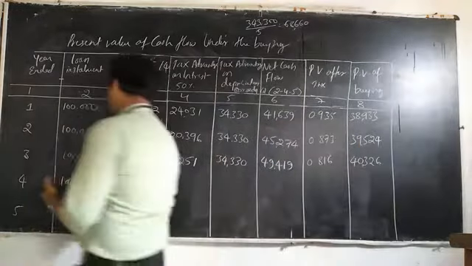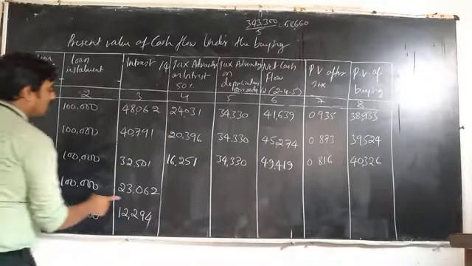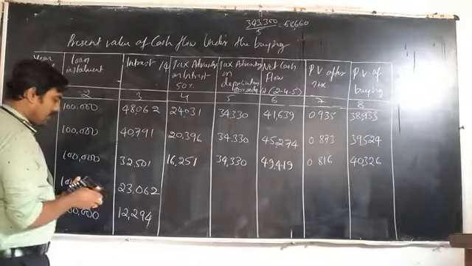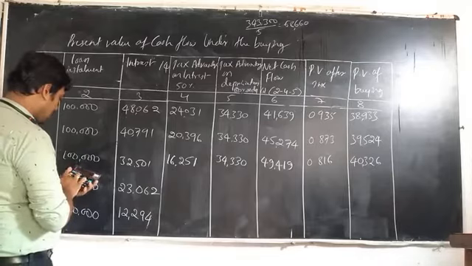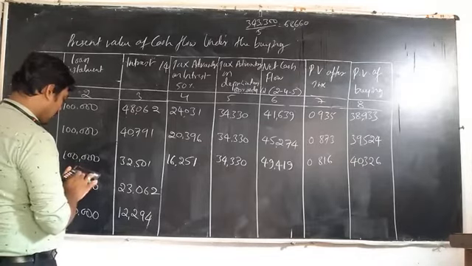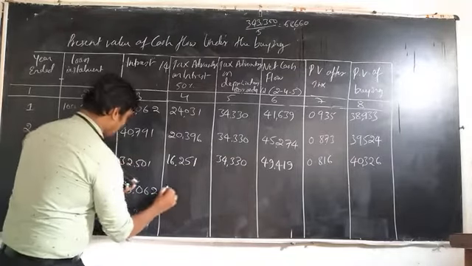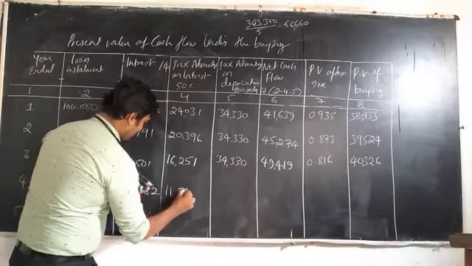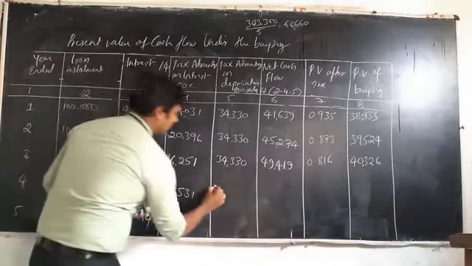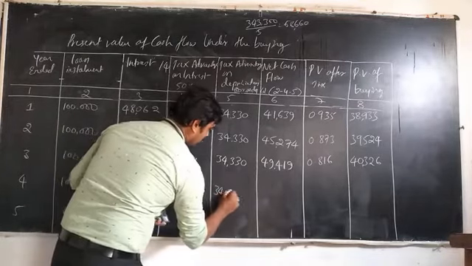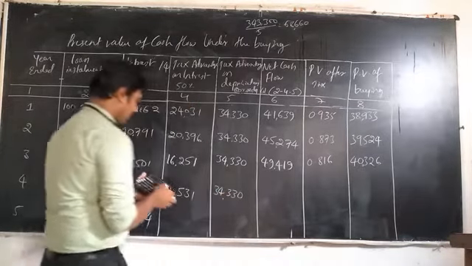Okay. Next year, the installment amount is 1 lakh and the interest amount is 23,062. 23,062 into 50 percent gives the tax advantage on interest, 11,531, and 34,330 is the tax savings on depreciation.